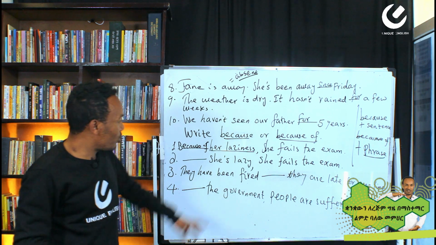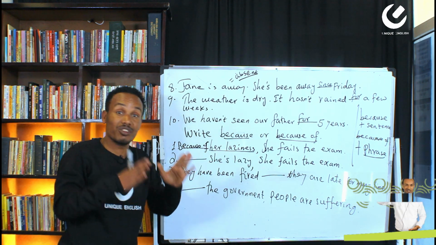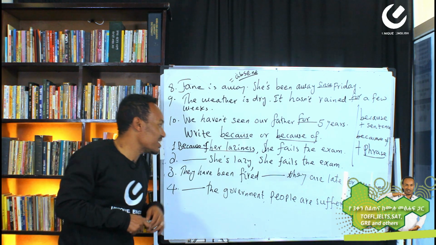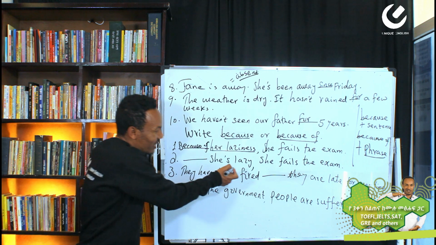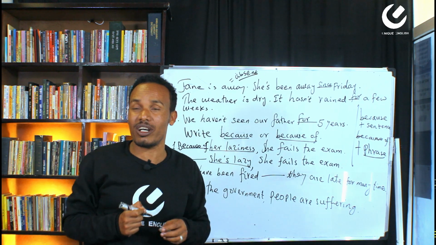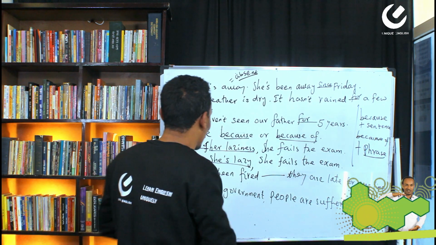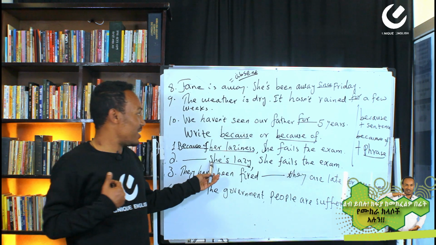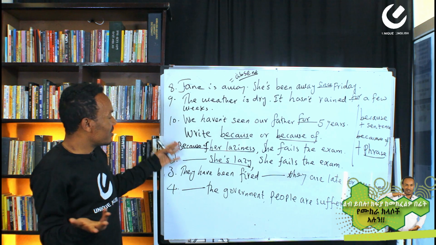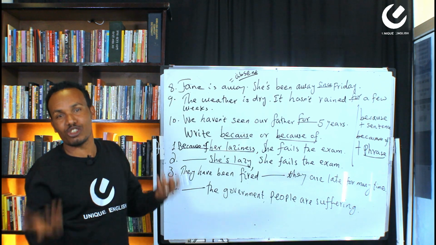All right, that's it. So her laziness, up to the comma, is just a phrase. Now, that she is lazy. She's lazy. Is it a sentence or a phrase? She's lazy. This is a sentence. Why? Because there is a subject here and a verb. Yes or no? That she is lazy. She fails the exam. So what's the answer? Is it because or because of?